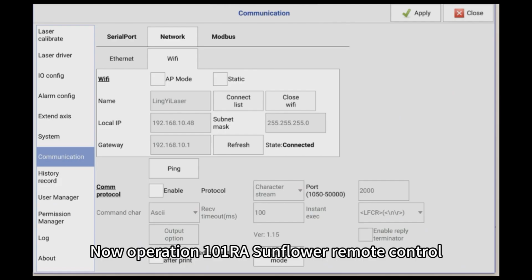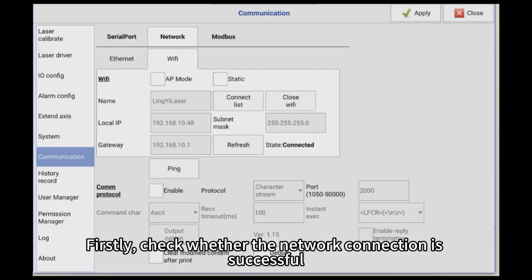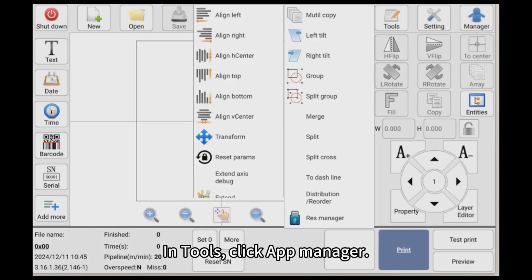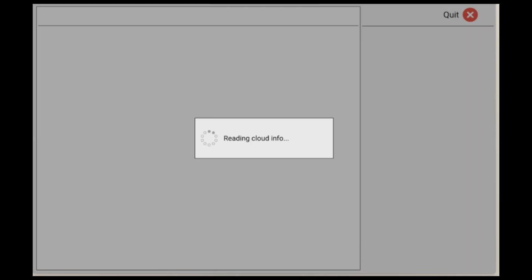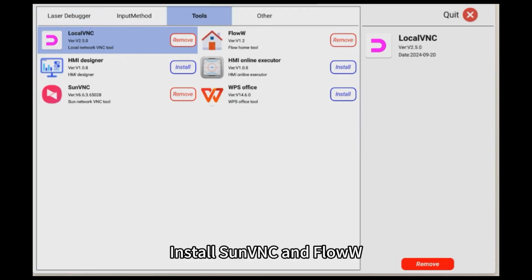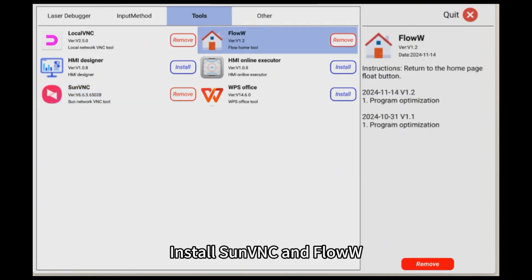Now, operation 101: Sunflower Remote Control. Firstly, check whether the network connection is successful. In Tools, click App Manager. Install SunVNC and Flow.